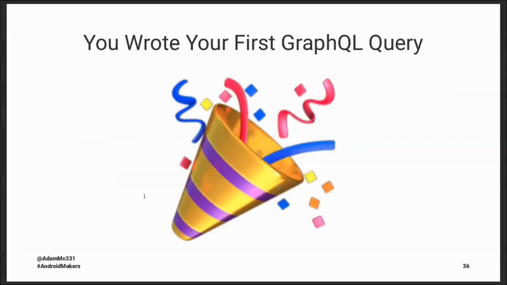And this is a great breaking point. There's still more to talk about, but everything we've talked about up to this point is everything you need to write your first GraphQL query. You understood why GraphQL was important, a little bit about how GraphQL syntax works, how to add the Apollo library, write and generate queries, and then use the Apollo client to make those queries.